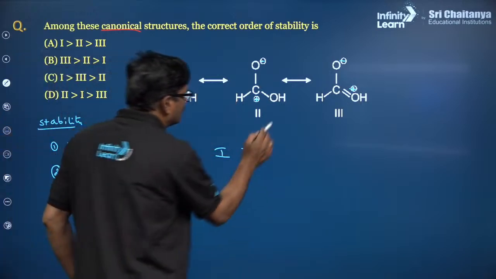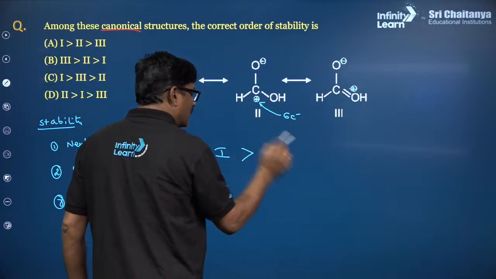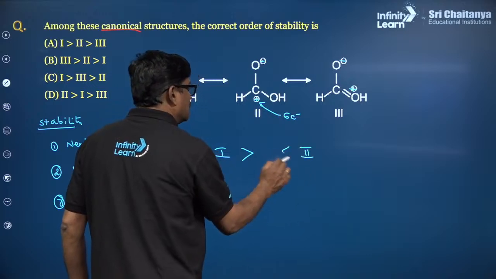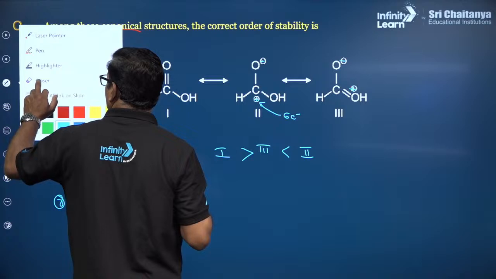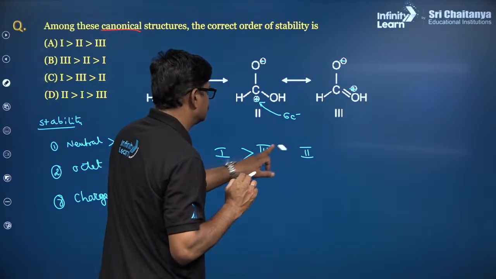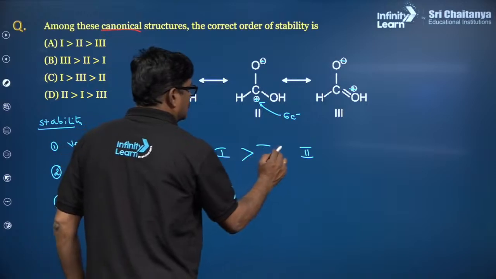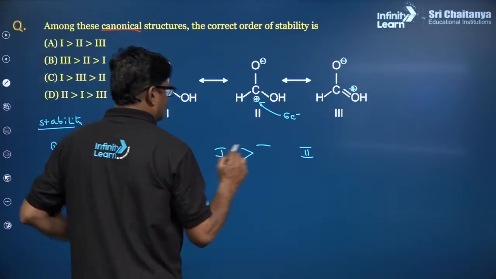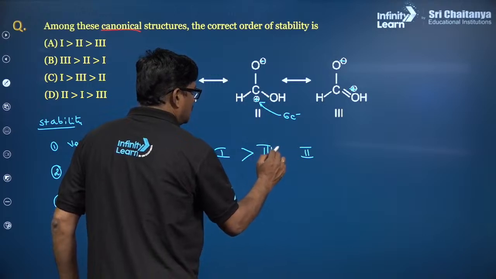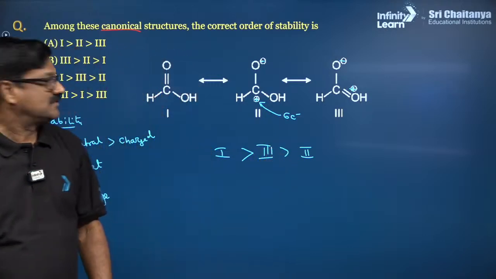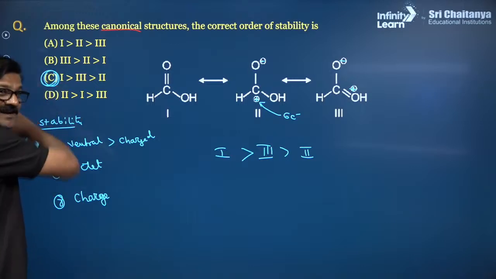Here this carbocation has 6 electrons, therefore it is the least stable. Three is more stable and 2 is least stable. So I just want to say the order is 1, 3, 2.